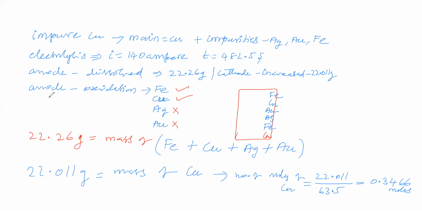anode is impure copper, cathode is pure copper. This question comes under electro refining of copper, the purification of copper. That means we are converting impure copper into pure copper. That pure copper percentage, if you see, will be 99.99%, 99.98%, like this. That means though the cathode is pure copper that is depositing, it also has some impurity, but that is less than that of the impure copper, of course.